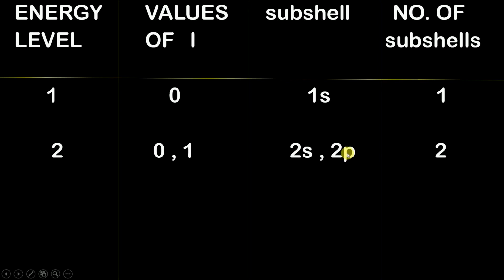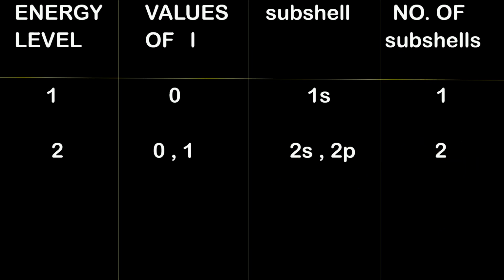And since this s and p are present in the second energy level, I have written them as 2s and 2p. And since there are two different subshells present over here, the number of subshells is equal to 2.